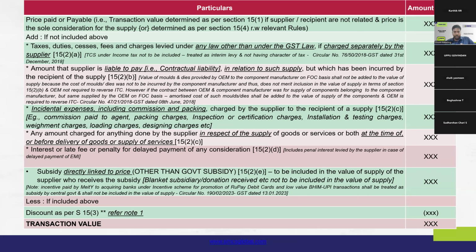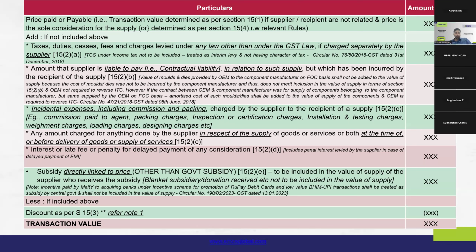So, what we saw, 15.1 will be applicable where price is the sole consideration and the parties are not related persons. So, in that case, whatever is the actual transaction value that is being mentioned for the supply of goods or service, that is to be considered as taxable value, and some additions are to be made to the transaction value that is determined under section 15.1 if they are not already included. So, what are all to be added?